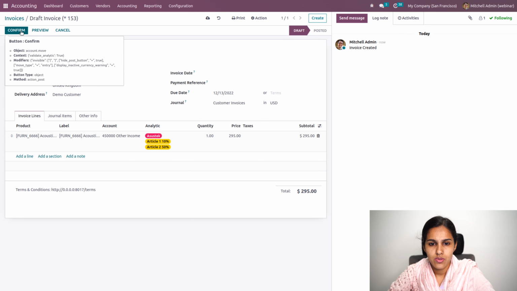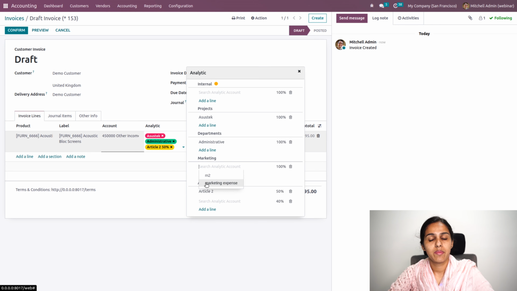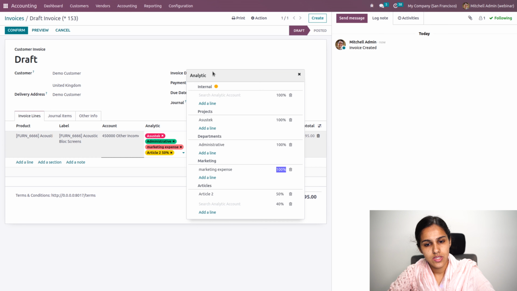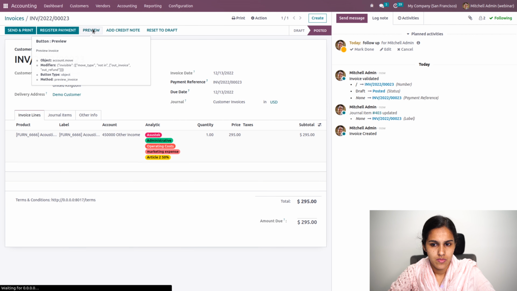if this customer has a portal account, they can log into the portal and see their documents like their sale orders, quotations, or other invoices. And from the invoice, they can make payment. That is, when you click on the preview, you can see the portal view of your invoices, where there will be a button to pay. Once you click on this, you'll have a pay now option. So the customer can click on this and make payment through the acquirer.